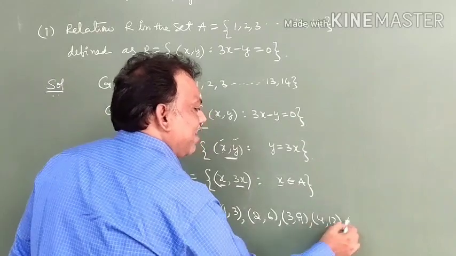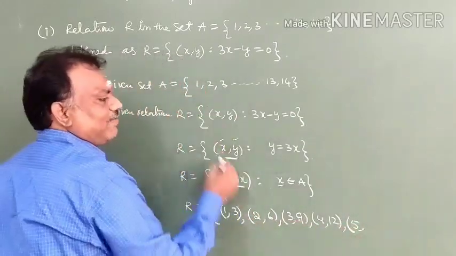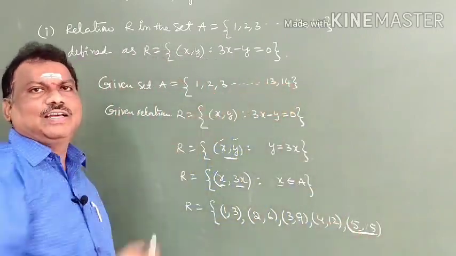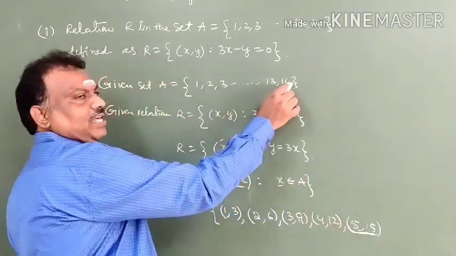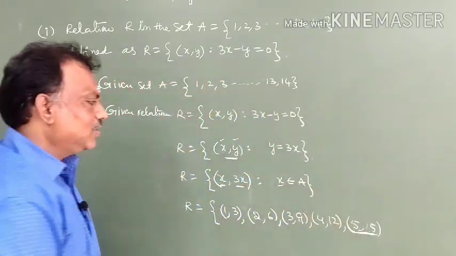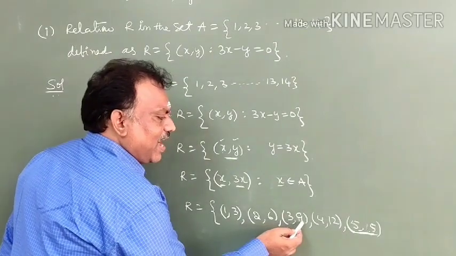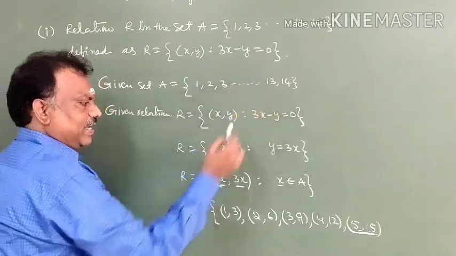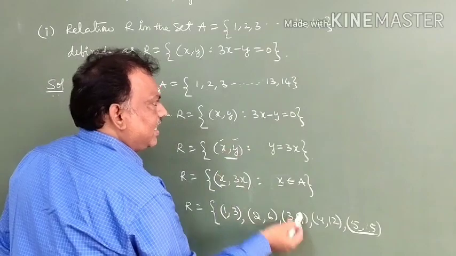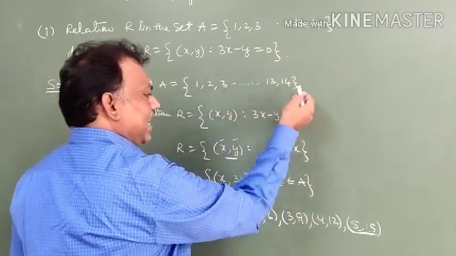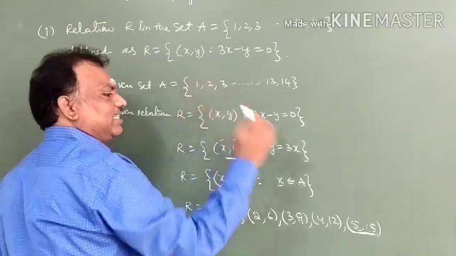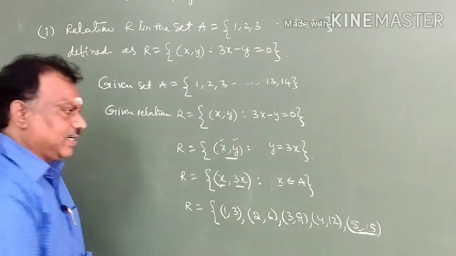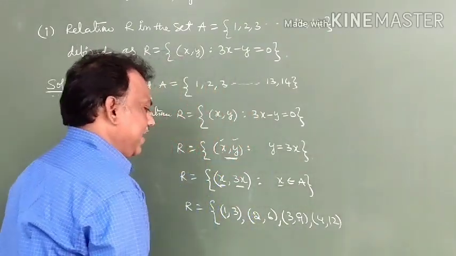Let me choose 5 here. 3 into 5 is 15. But in this pair (5, 15), 5 is present in this particular set, whereas 15 is not here. That is very, very important. Both the x value and the 3x value should lie in the given set A. 1, 3 both are lying here. 2, 6 both are lying here. 3, 9 both are lying here. 4, 12 both are lying here. Whereas 5 lies in the set but 15 is not there. In such cases, we should not take that ordered pair.